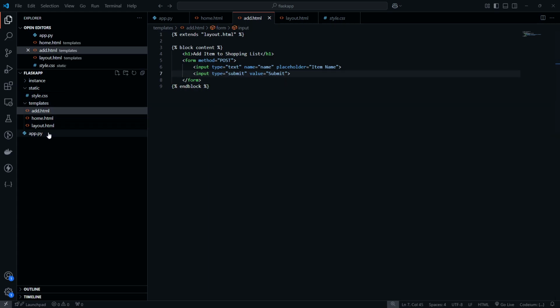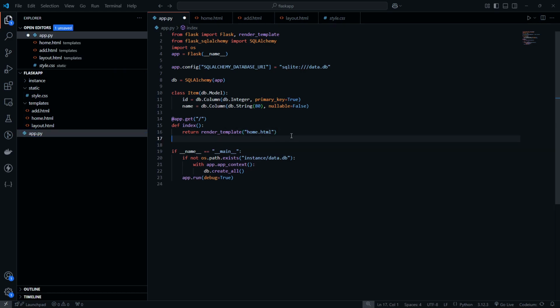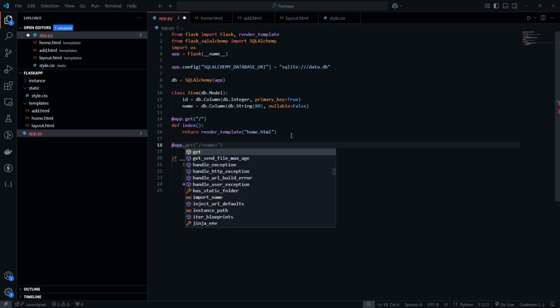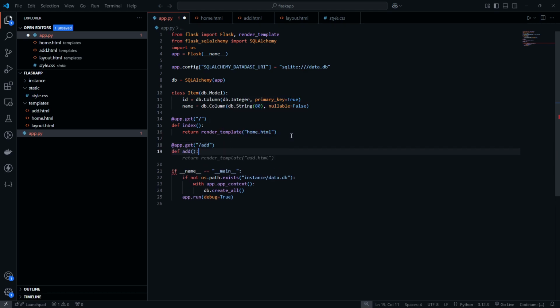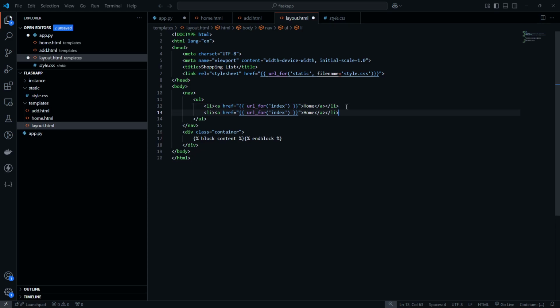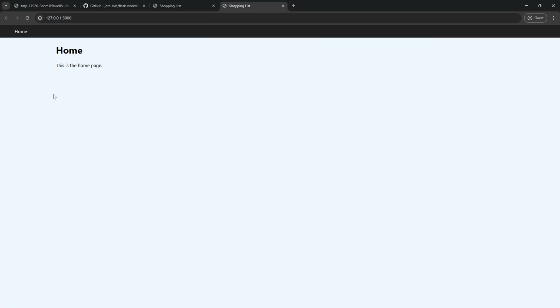Right, now we have to actually make it so the user can go here, right? So we're going to do app.get/add, and then we're going to make a new route. We're going to call it add page, and we're going to render the template add.html, right? The last thing we're going to do is just add a section to our navbar. So if all went well, we should be able to refresh.